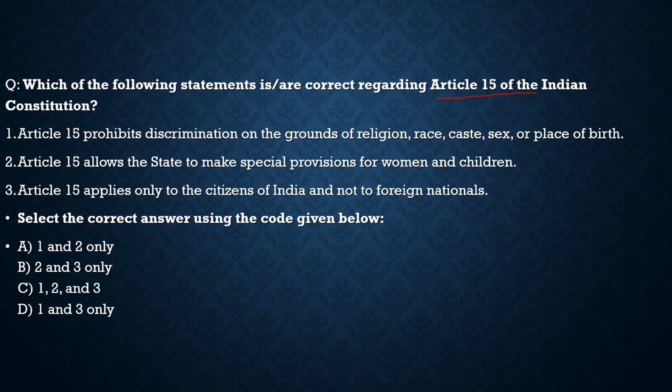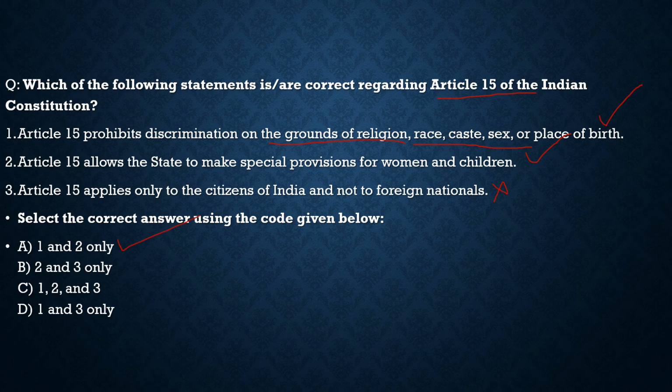The question says: Article 15 prohibits discrimination on the grounds of religion, race, caste, sex or place of birth. Correct. Article 15 allows the states to make special provisions for women and children. Correct. Third, Article 15 applies only to the citizens of India and not to foreign nationals. This is incorrect. It does apply to foreign nationals also. They cannot be discriminated against, but there are certain restrictions on them. So with respect to this, the correct statements are 1 and 2, and from the code given below, the correct code is option A.